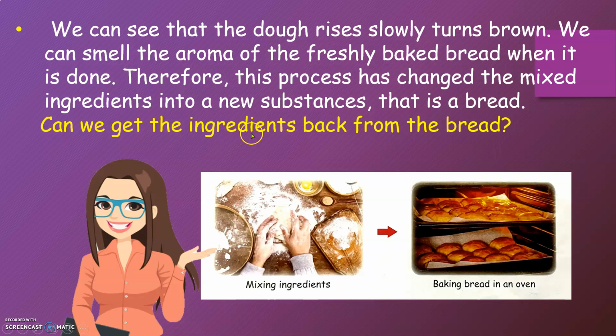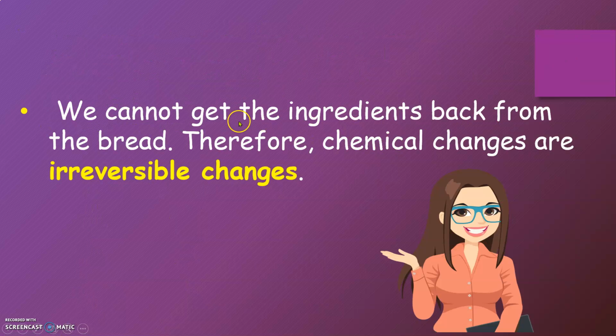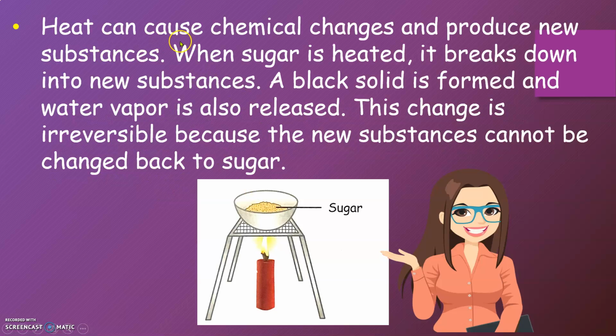Can we get the ingredients back from the bread? We cannot get the ingredients back from the bread. Therefore, chemical changes are irreversible changes. Heat can cause chemical changes and produce new substances.